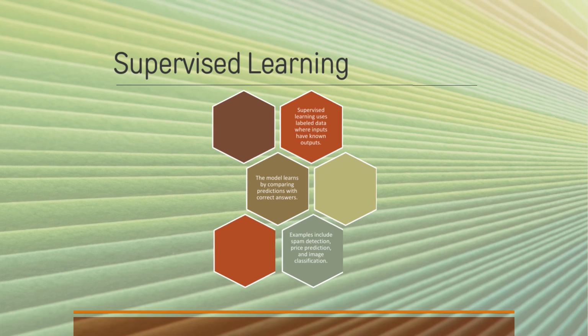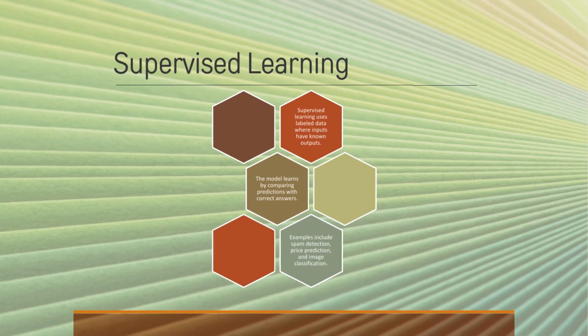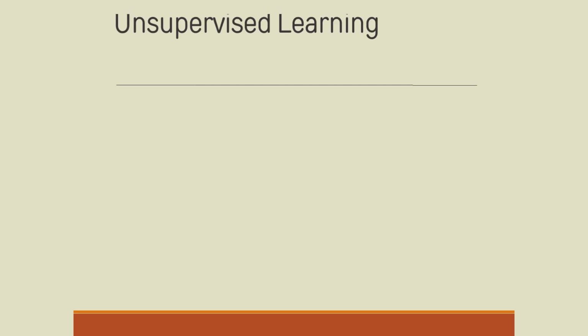Supervised learning. Supervised learning uses labeled data, meaning each input has a known output. The model learns by comparing its predictions to the correct answers and adjusting accordingly. Common examples include spam detection, price prediction, and image classification, where accuracy improves as more labeled data is provided.